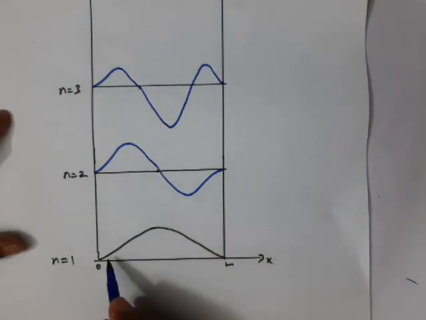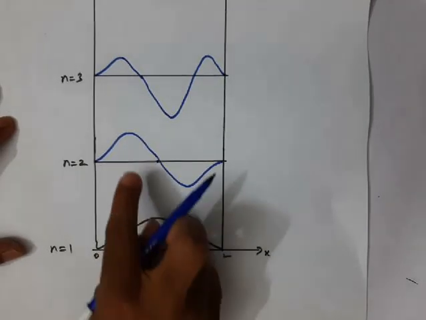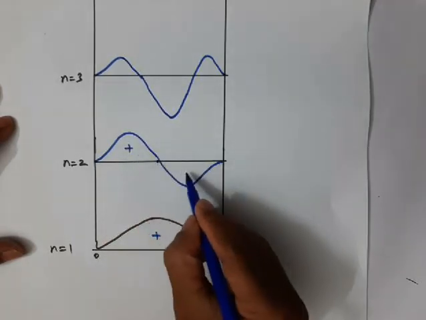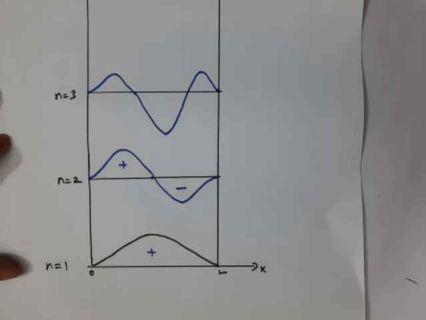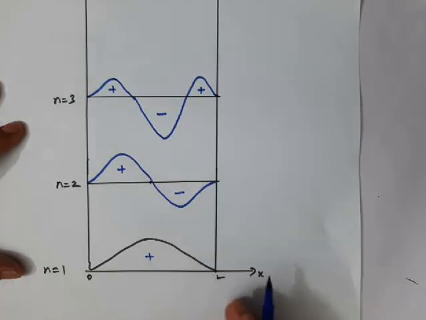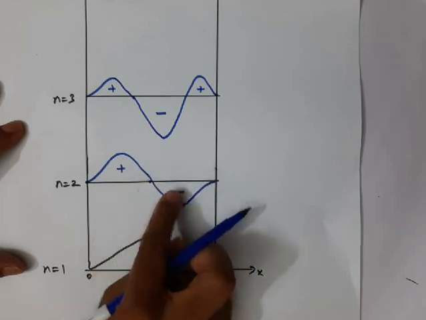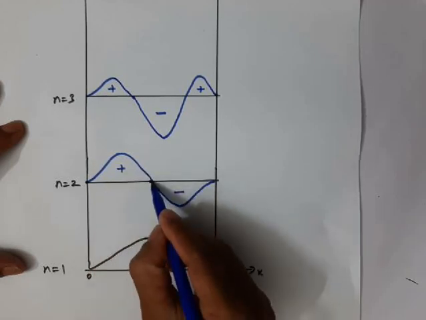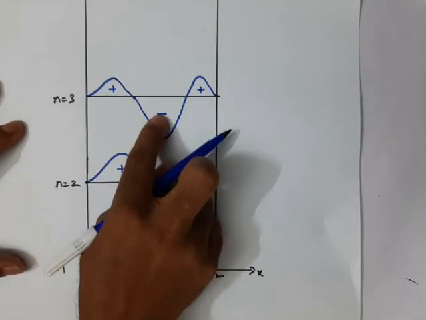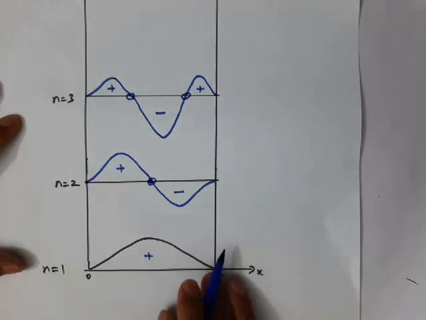So here, see, in the ground state, wave function is positive everywhere. In the first excited state, up to L by 2, wave function is positive. After that, the wave function becomes negative. Whereas in the second excited state, wave function is positive here, negative here, and positive here. Okay, listen. In between the box, if wave function sign changes, then there should be a node. So this is a nodal point. Here wave function sign changes, so this is one nodal point. Here wave function sign changes, so this is another nodal point. There are two nodes.